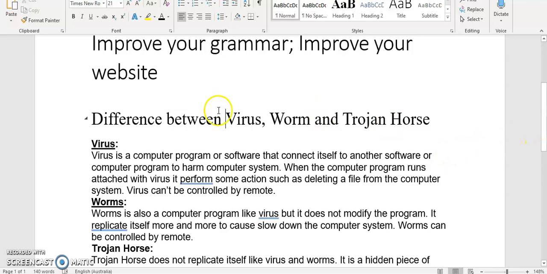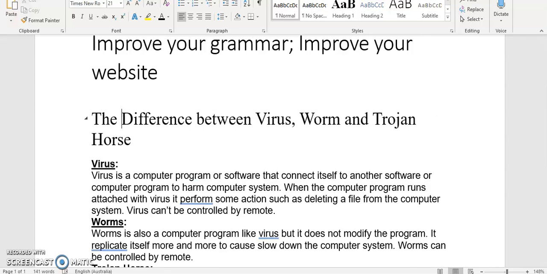And today, what I really would like to focus on is looking at articles and looking at plural and singular nouns and verbs, and making sure that the subject and the verb agree with each other. So let's begin. Difference is a singular countable noun.